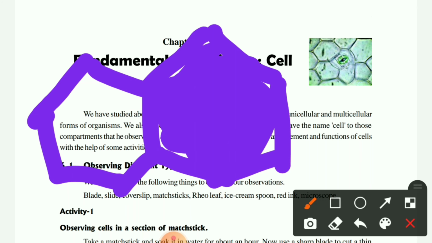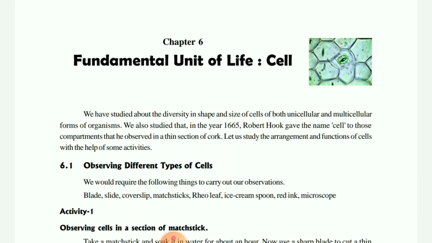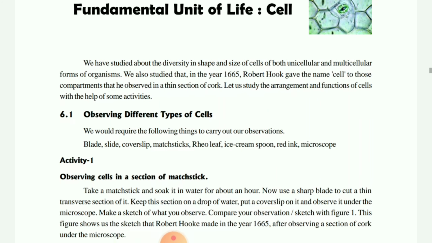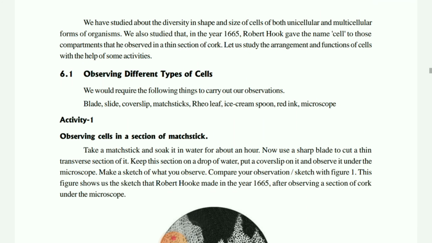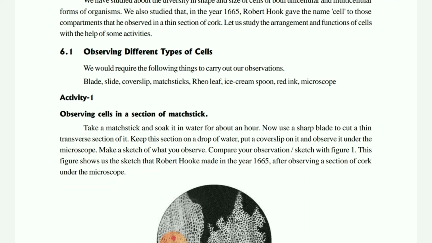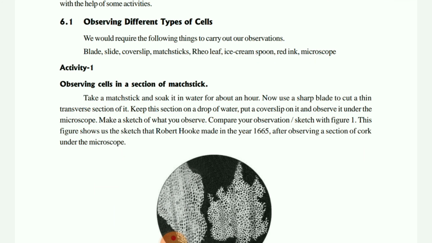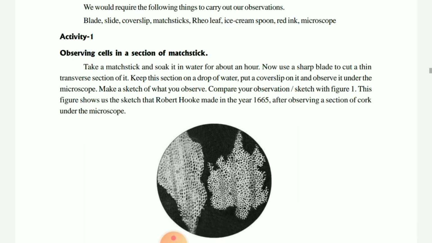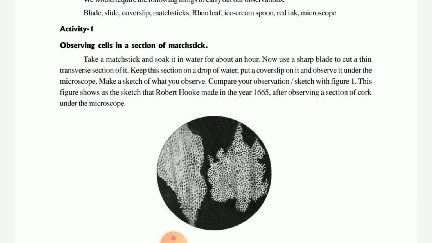I hope everybody has understood how Robert Hooke discovered the cell. The next thing he said was that on the basis of different functions and arrangements, cells may vary. Here one experiment is given. If it is possible in future, in this session or the next, I will show you the slide of a typical cell of the leaf. You can take any leaf, children, but for this slide preparation you need a microscope, so you can't prepare the slide at home.